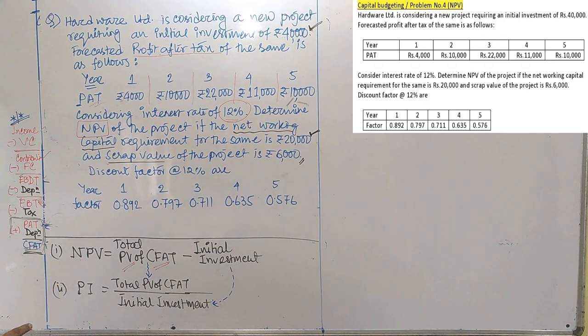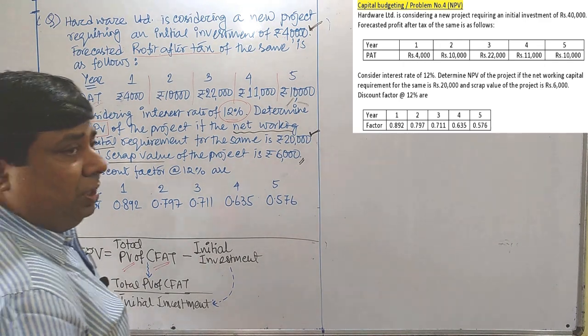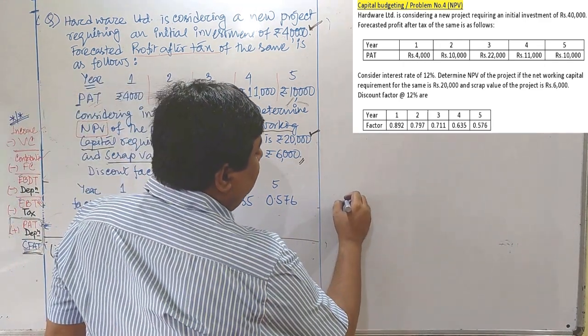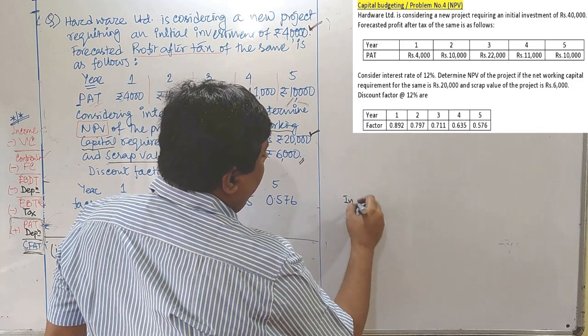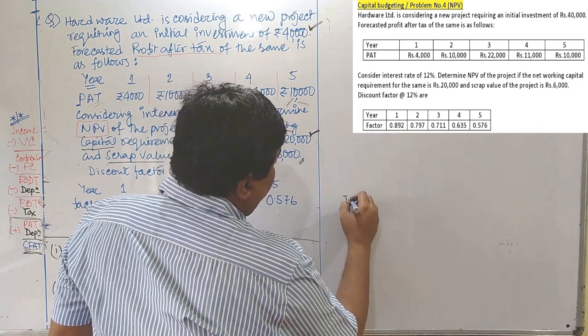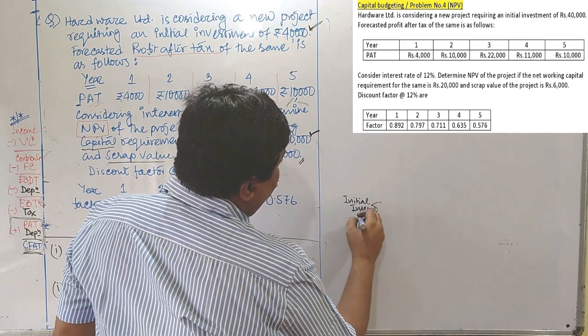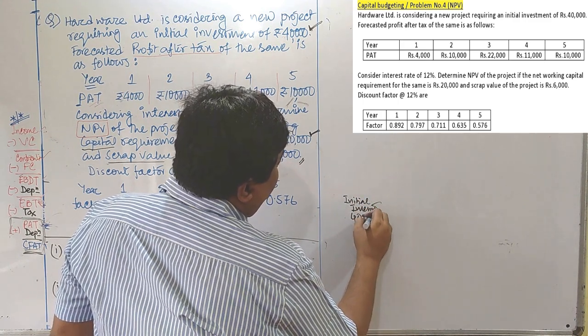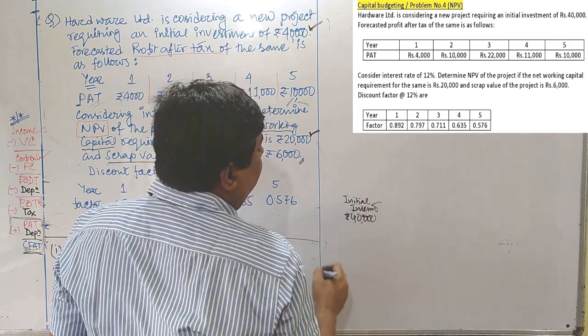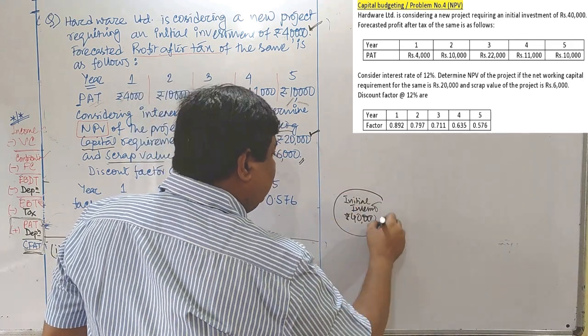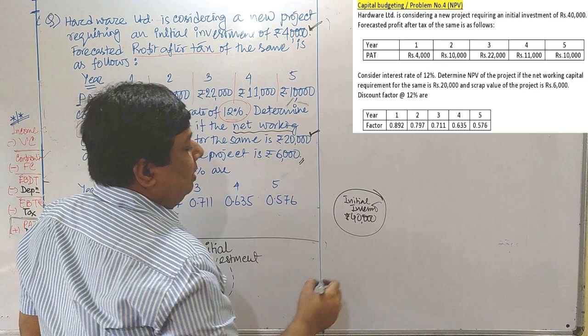Now the logic of these two, first net working capital and another one scrap value. If you look at whatever initial investment you have made for the project, the amount is 40,000. That is okay. That we have to invest in the usual manner.